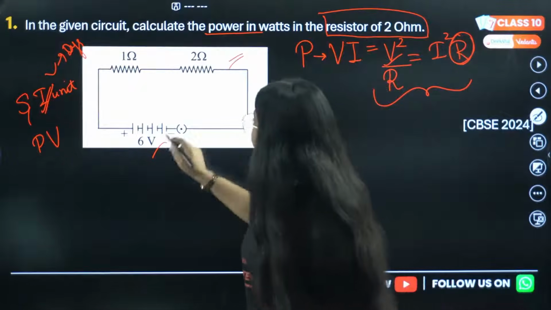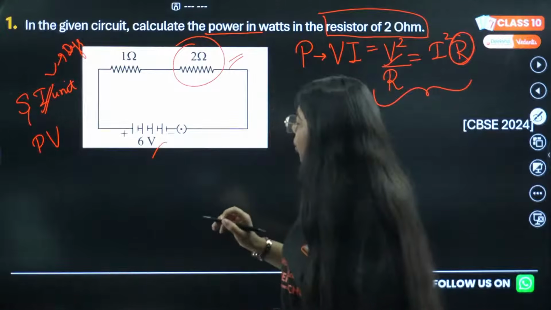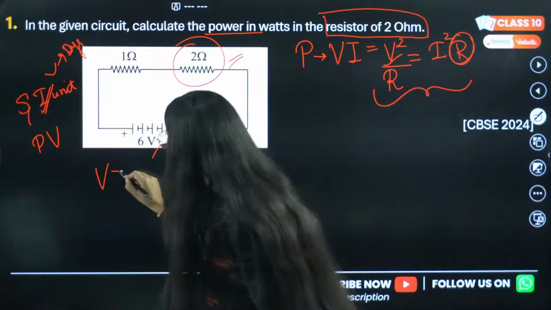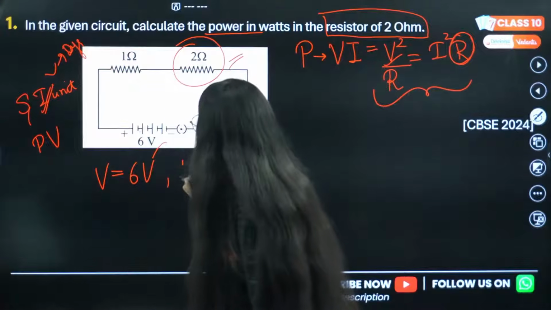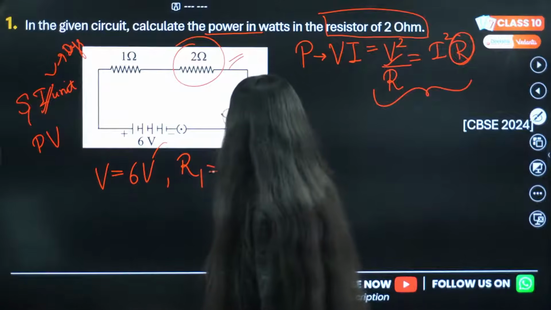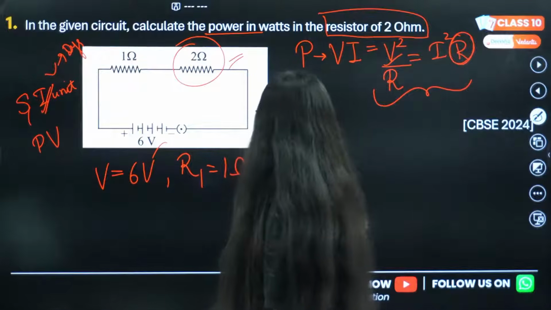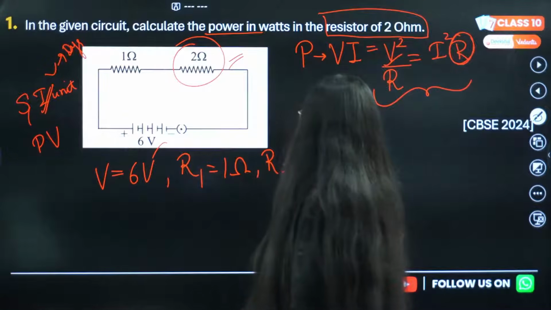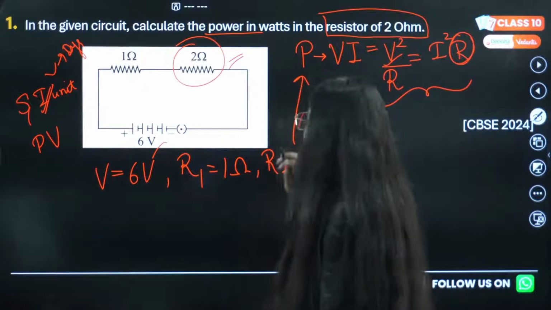Okay, let's see. We need to find the power in the 2 ohm resistance. Now we have V equals 6 volt. We have resistance 1 as 1 ohm and resistance 2 as 2 ohm. We need to find the power in the second resistor.